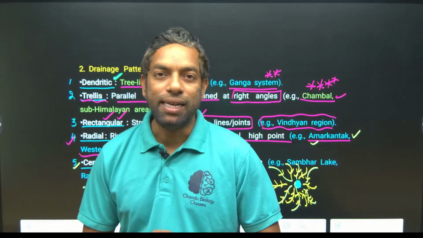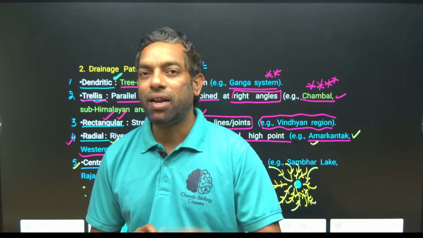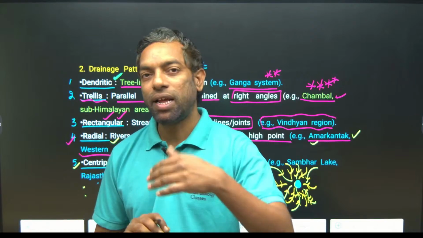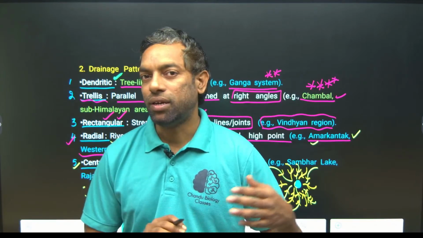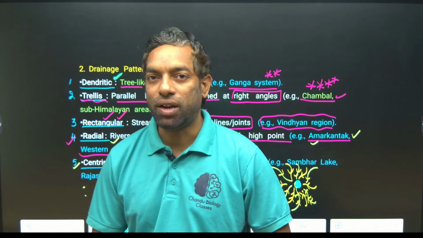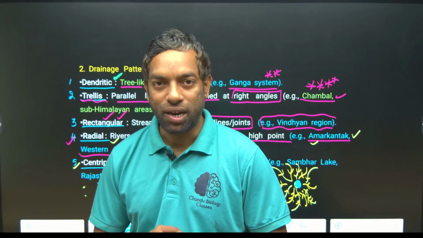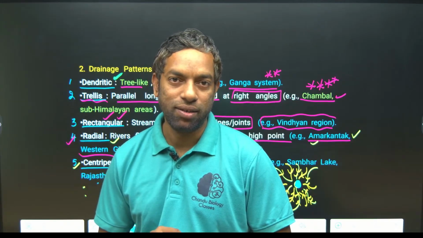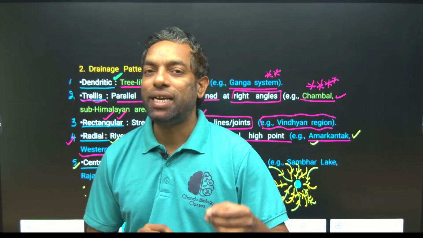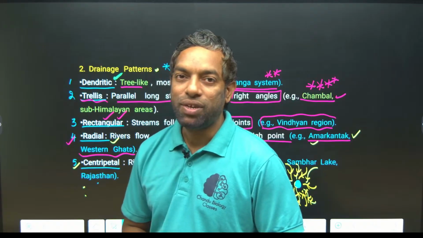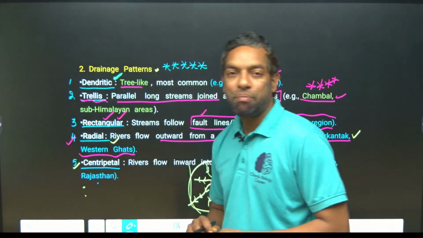Rajasthan is a desert area. The main lake is Sambar Lake. Ular Lake in Jammu Kashmir is a freshwater lake. Sambar Lake in Rajasthan is a saltwater, brackish water lake, guys. This is the lake developed by the centripetal pattern.